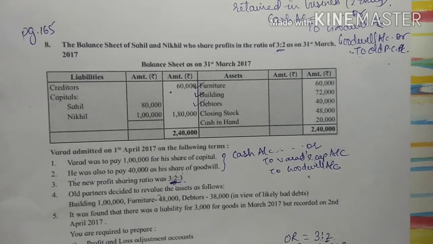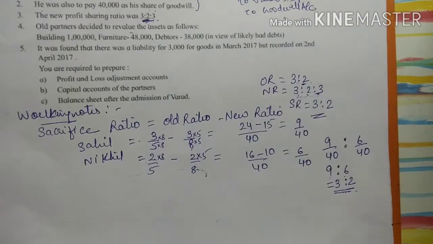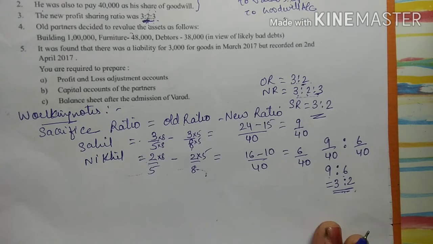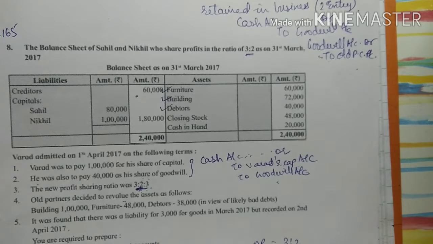But whenever you have to distribute the goodwill, you will distribute in this case in sacrifice ratio, and you will calculate the sacrifice ratio when new ratio is given in the adjustment. That's why we have calculated it. Okay, so 3:2 is my sacrifice ratio. So my second entry is goodwill account debit to old partners capital account.